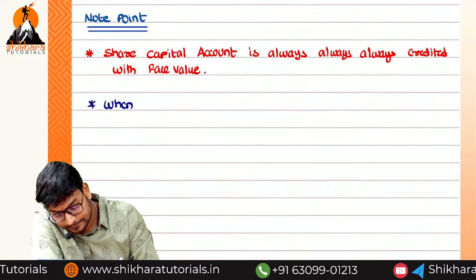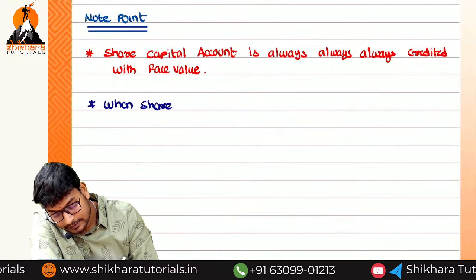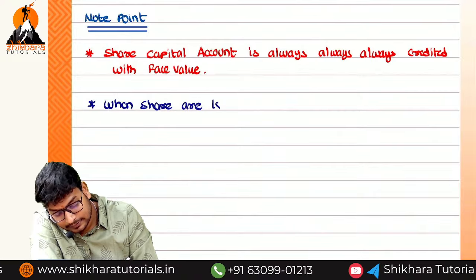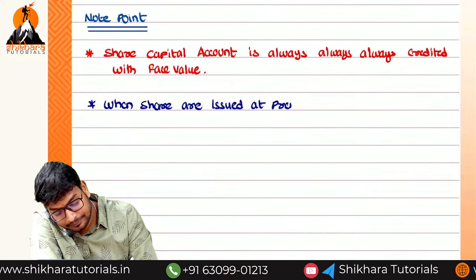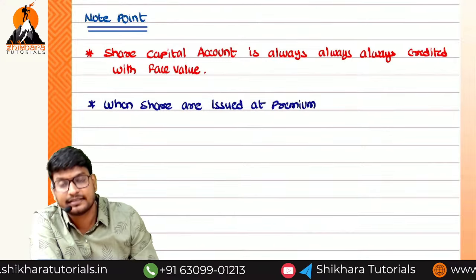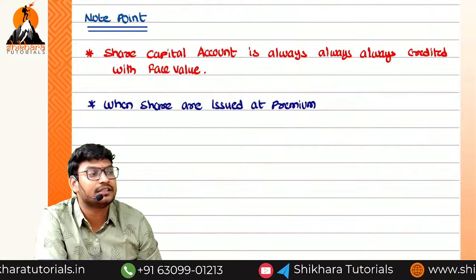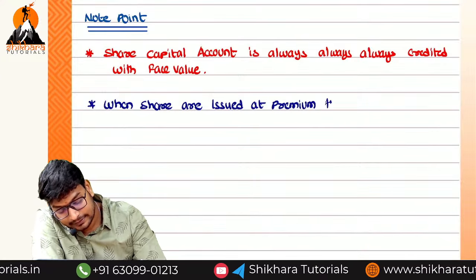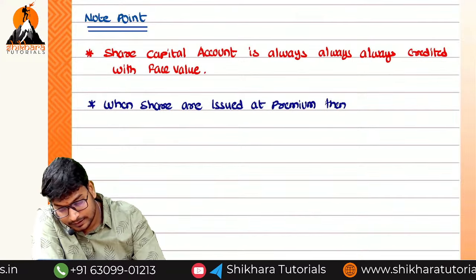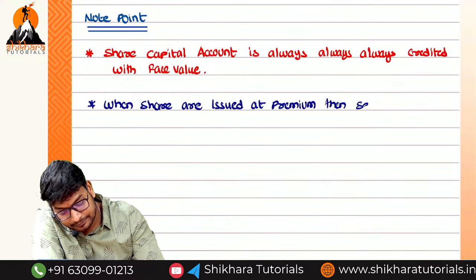And the second point, when shares are issued at premium. What is the meaning of shares issued at premium ma? More than face value or less than face value? More than face value.